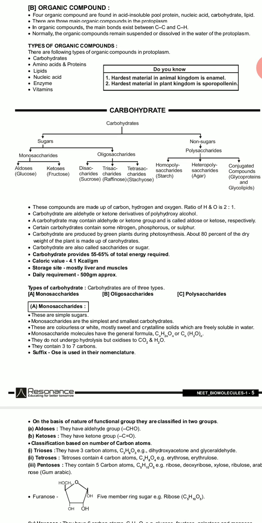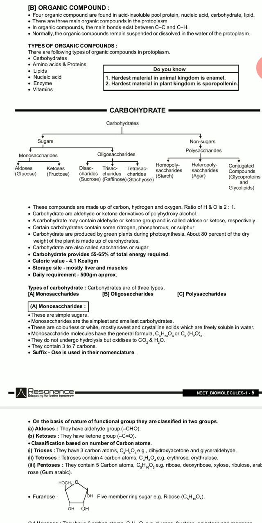Normally the organic compounds remain suspended or dissolved in the water of the protoplasm. There are the following types of organic compounds in protoplasm: carbohydrates, amino acids and proteins, lipids, nucleic acids, enzymes and vitamins. All of these you have to study one by one. Now first, carbohydrates. Carbohydrates are simply sugars.